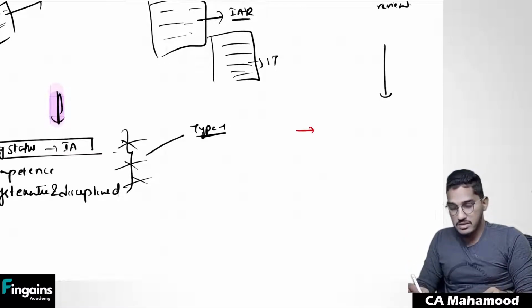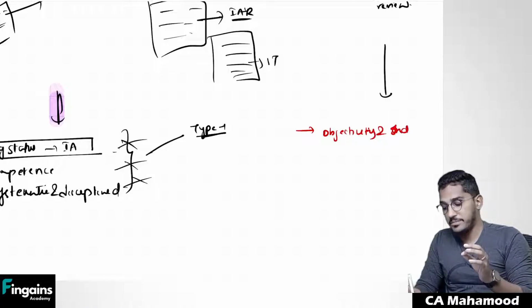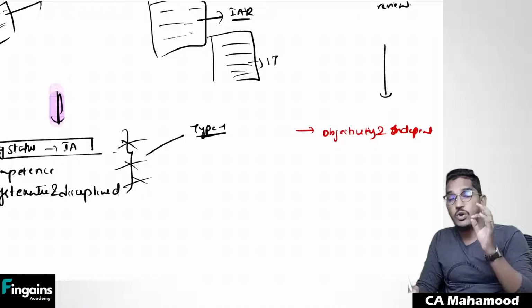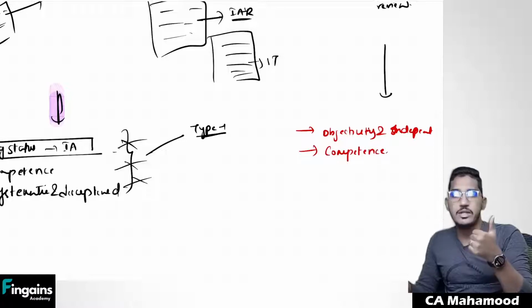Sir, what factors will you consider? Here also I will consider objectivity and independence. If I allocate the work to the internal auditors, are they able to carry out the work in an independent manner? Will they be able to carry out the work in an objective manner? That I have to analyze. Second one, here also I need to check competence.